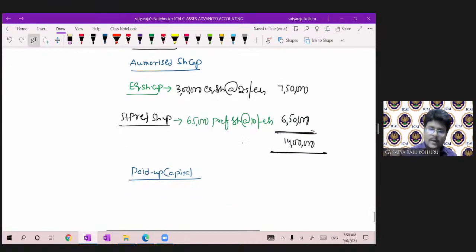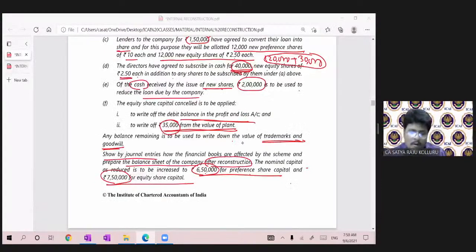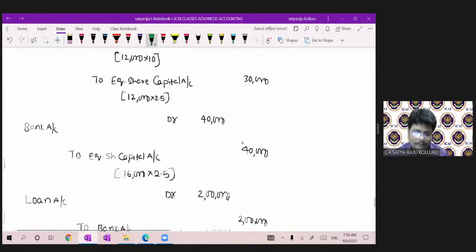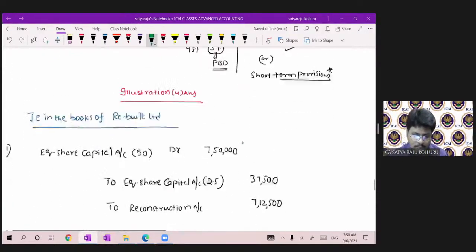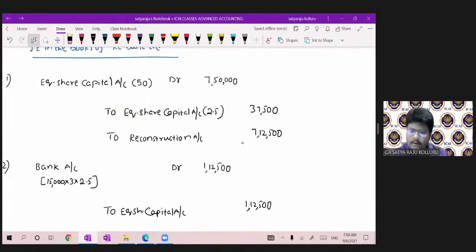Now coming to paid up capital. Under that, first we should record the equity share capital. From entry number 1, please all of you concentrate. The existing equity share capital cancelled.